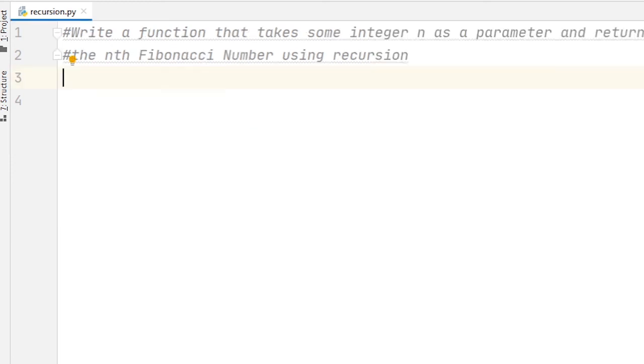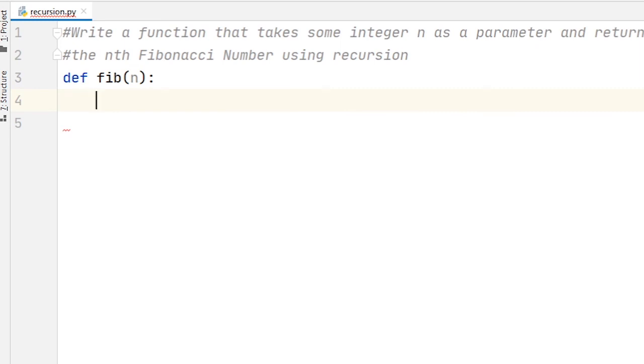Now let's take one more example: write a function that takes some integer n as a parameter and returns the nth Fibonacci number by using a recursive function. You already implemented the Fibonacci series in class 11, but by using a loop. Here I am showing you how to implement the Fibonacci series up to n terms by using a recursive function. So for that first I declare a function, let the function name be fib and n is the term value, so n is passed into this function as an argument.